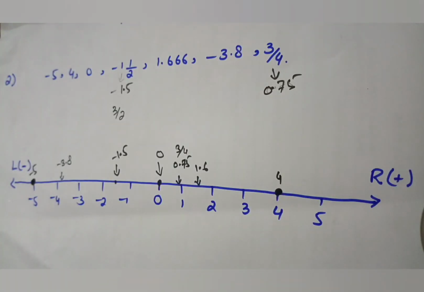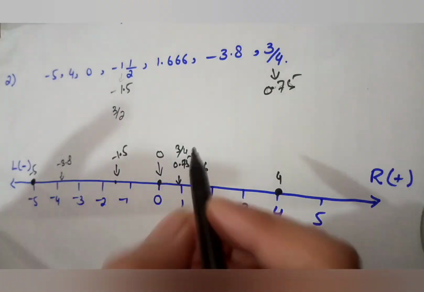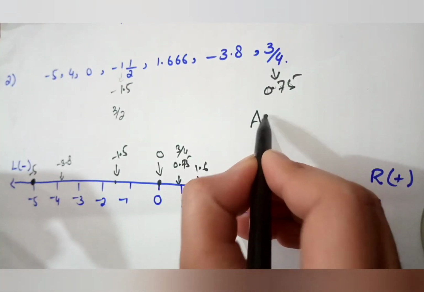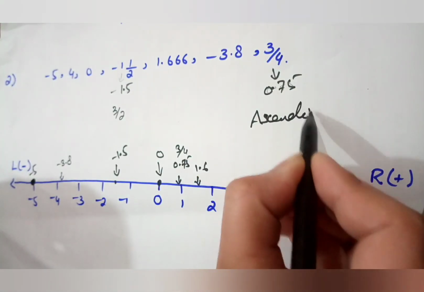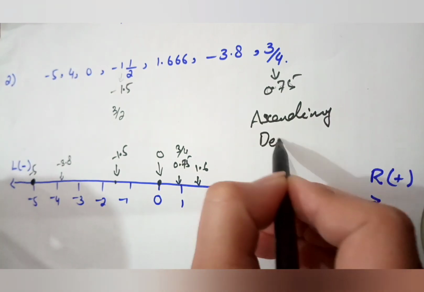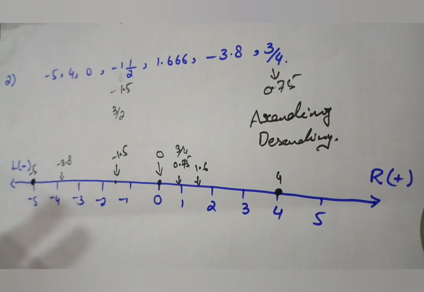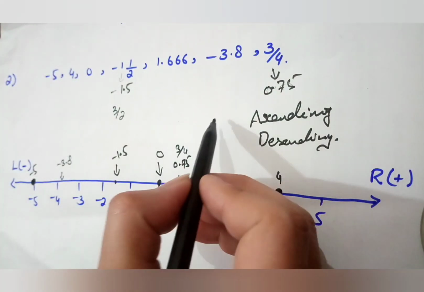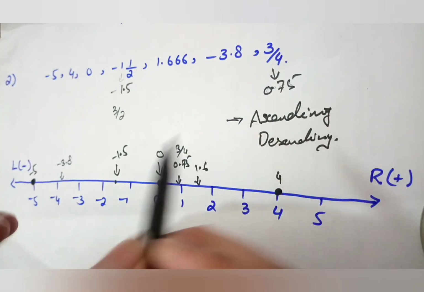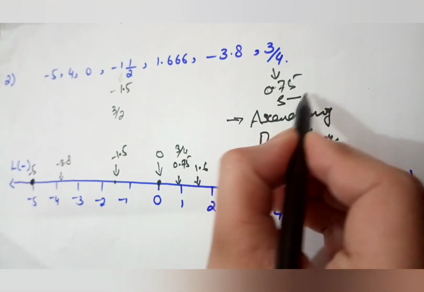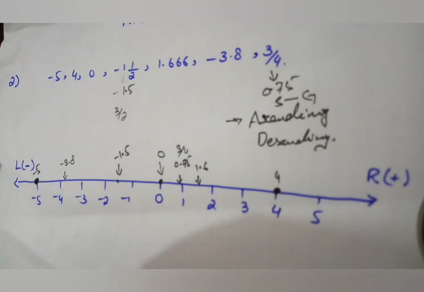So they also asked us to arrange the numbers in ascending order. Very fine. First of all, you have to consider what ascending and descending are. Whenever I was a student, I kept this concept in mind. Ascending means from smaller to greater. How can I fix this concept in my mind?